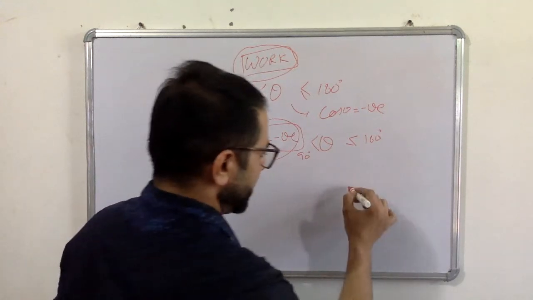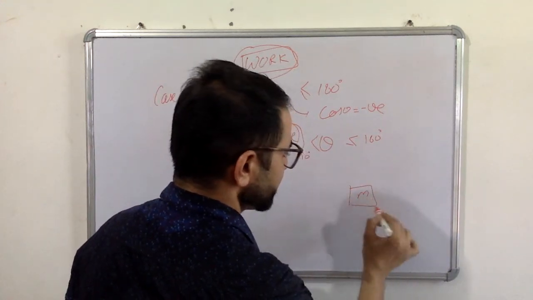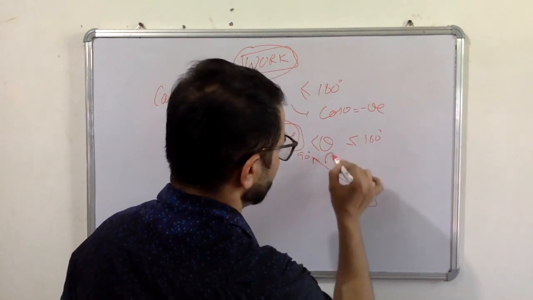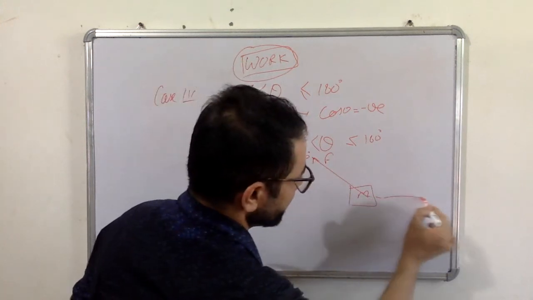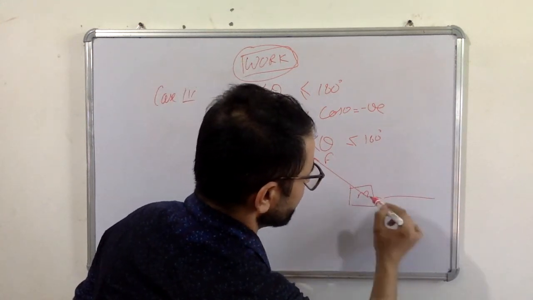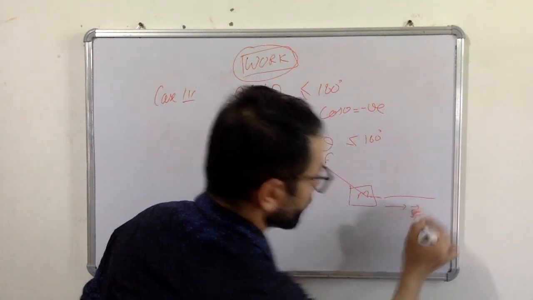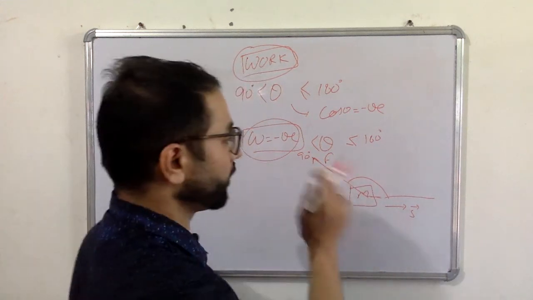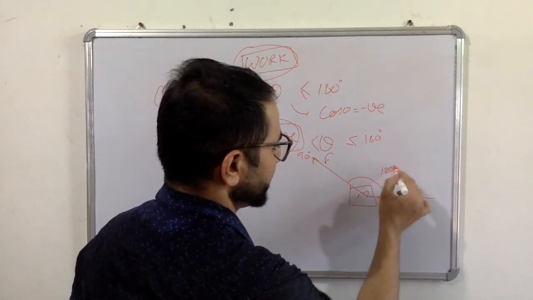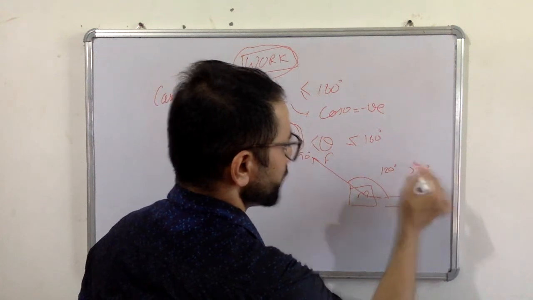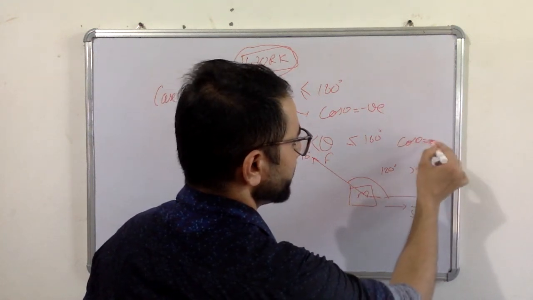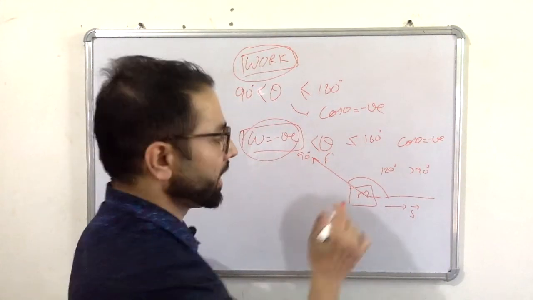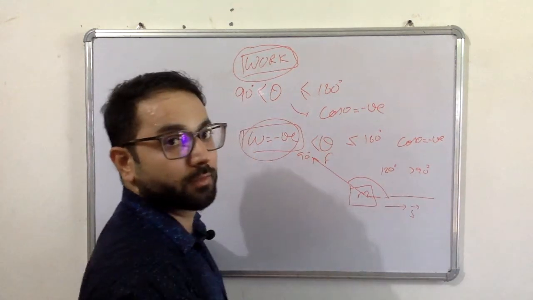For example, let's say there is a body of mass m and a force is applied in this direction, but displacement is produced in the other direction. The angle between the displacement vector and the force vector is, let's say, 120 degrees. It's greater than 90 degrees, so cos theta will be negative. Force is applied on this body in this direction, but displacement is produced in the opposite direction.